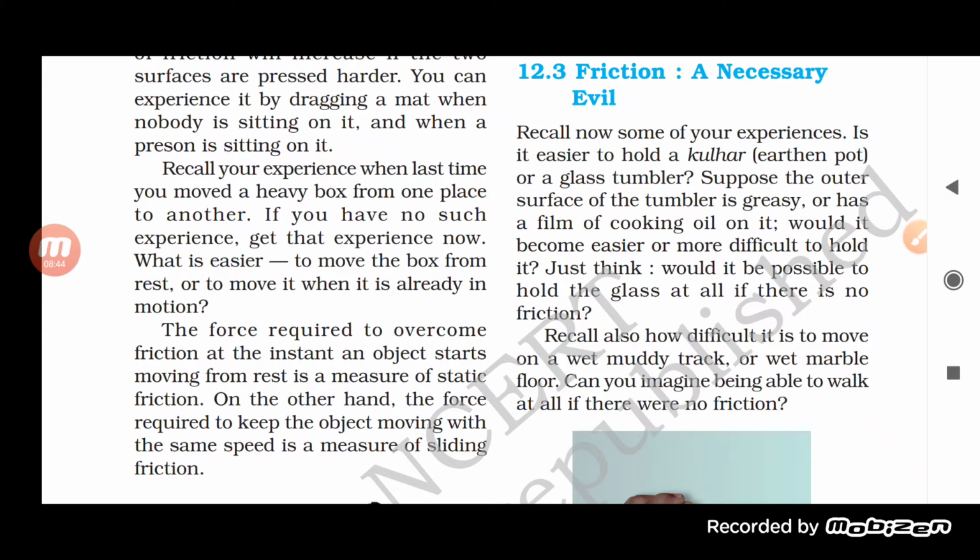The friction will obviously become very less there. So what we have understood is that friction makes us able to hold anything. It is because of friction only that it is easy for us to hold an earthen pot rather than a glass tumbler, or even if we are holding a glass tumbler, it will be quite difficult if it has a layer of cooking oil.